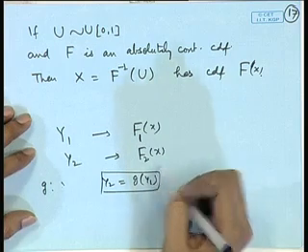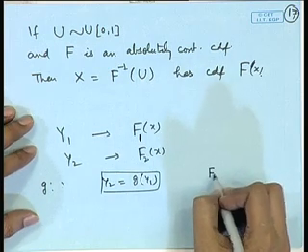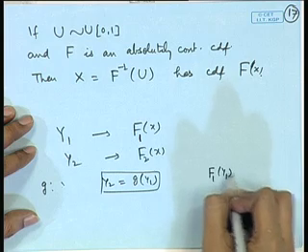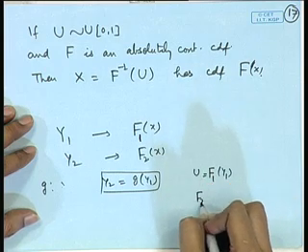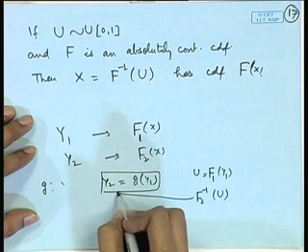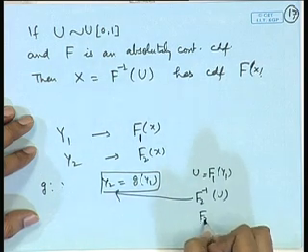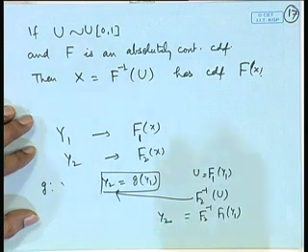So, basically what we can do is that we can consider F1 of y1, that is say u, and then we consider F2 inverse of u, then that will be this. So, basically F2 inverse of F1(y1) is equal to y2.